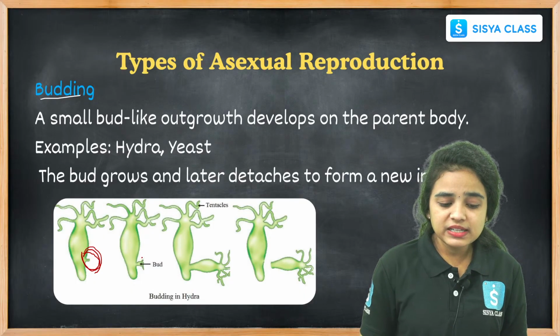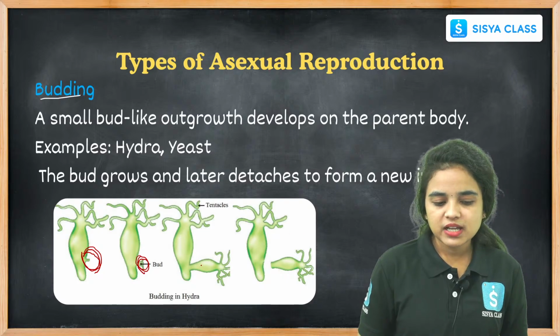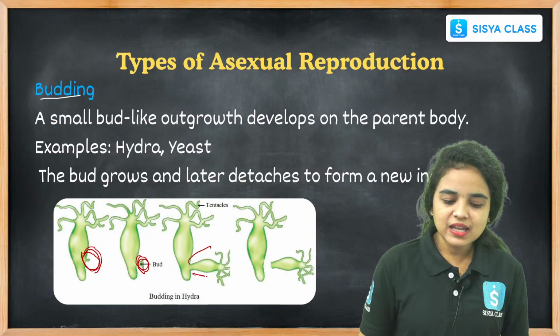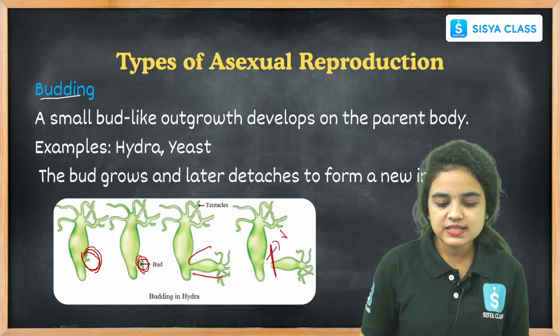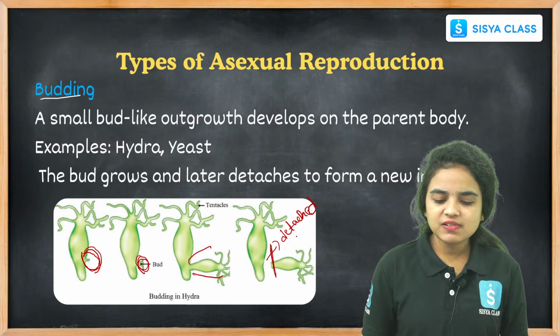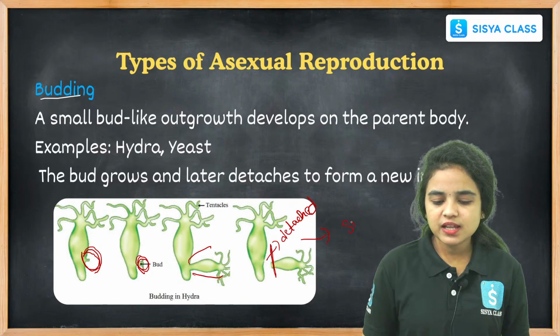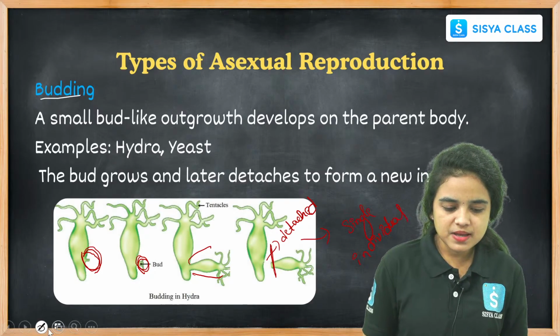The bud slowly develops and grows, and finally it is detached from the parent body. See here, it is separated from the parent body, and it develops into a single individual. So it is called budding.